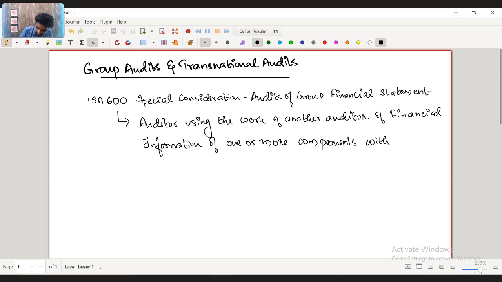within the group. Now in this sentence, if you read it, there are a few questions that might come to you. What does auditor using the work of another auditor mean? What does components within the group mean? So to understand this in detail, let's go through the basic terminologies of what is a group audit, what is a group auditor, what is a component auditor, what is a component, etc.